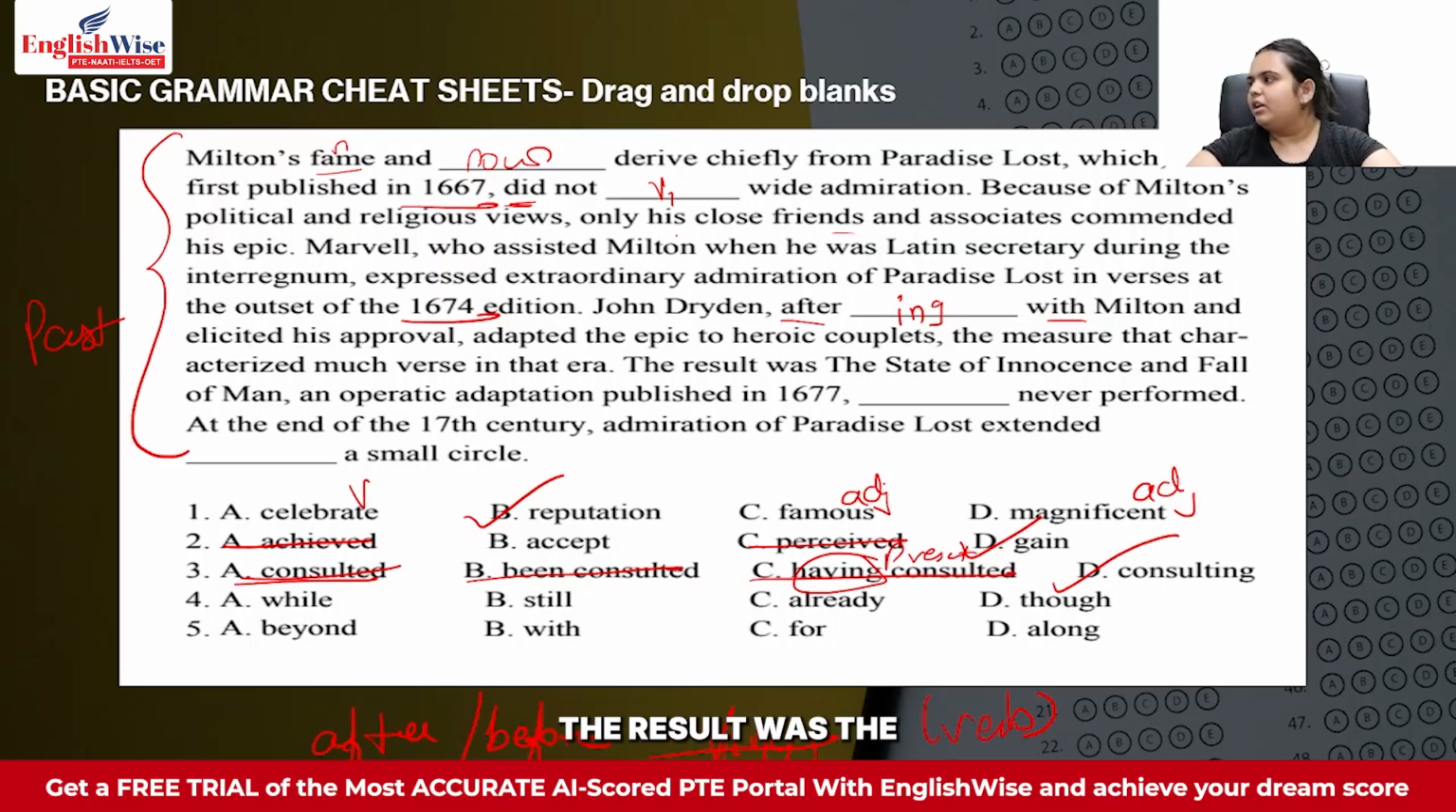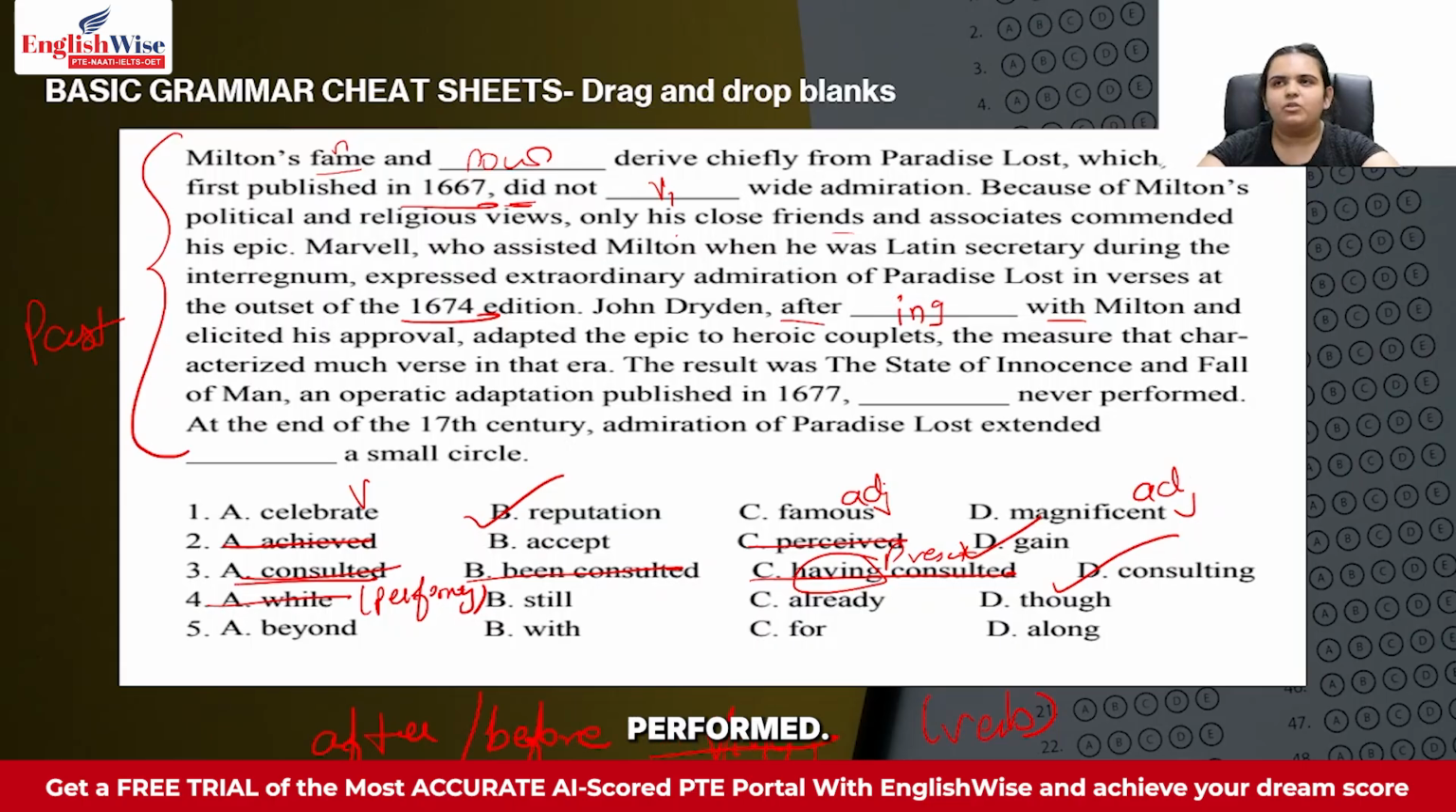The result was The State of Innocence and Fall of Man, an operatic adaptation published in 1677, dash never performed. Now over here, I cannot put while. So see, this basic grammar cheat sheet also helps you to eliminate the wrong options. If I want while, then it should be performing. If you know this rule, after while verbs go with ing. So it should be performing to put while. That means while is not my correct answer.